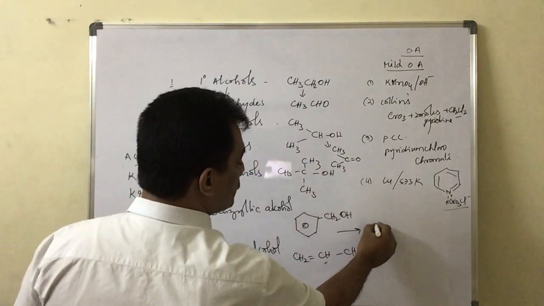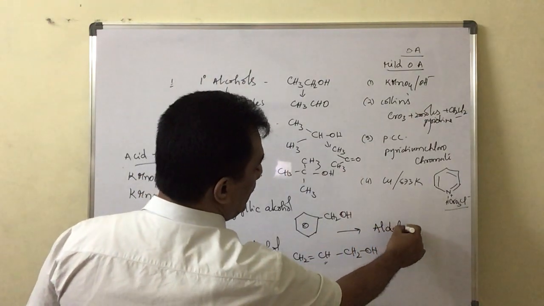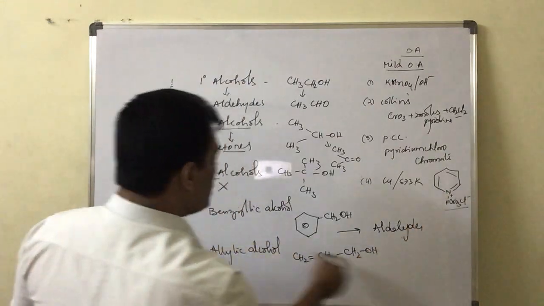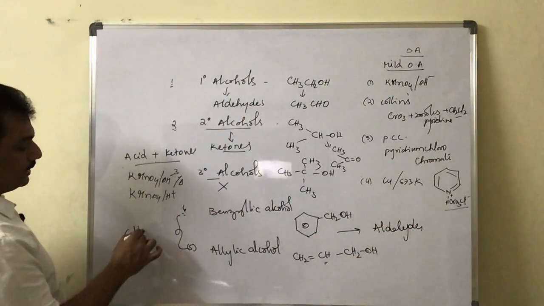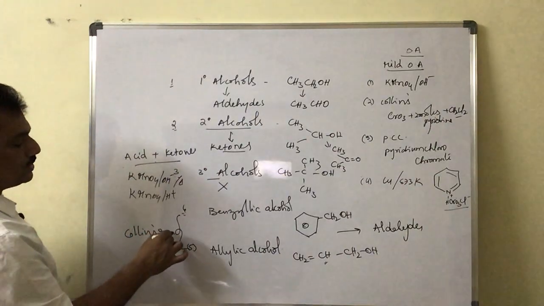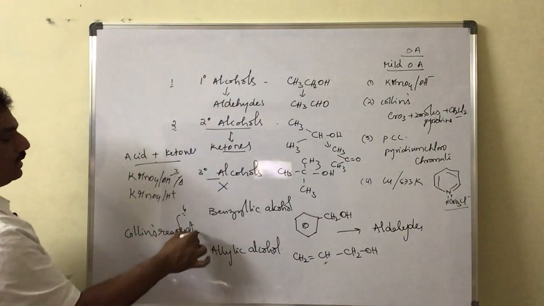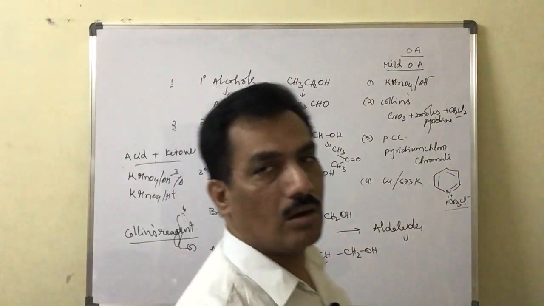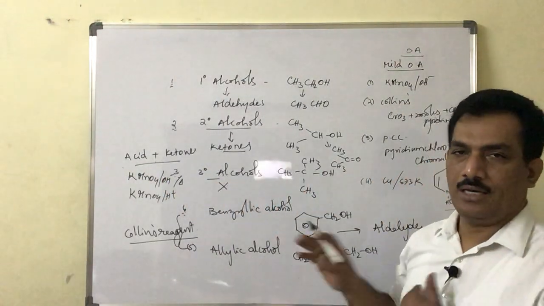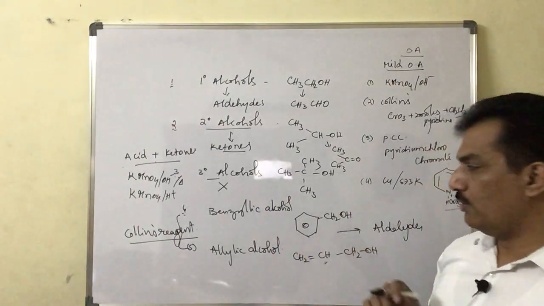These primary alcohols are converted to the respective aldehydes, and here the best oxidizing agent for this purpose is nothing but Collins reagent. Collins reagent is useful in converting primary benzylic and allylic alcohols into corresponding aldehydes. That is the best use. Why?